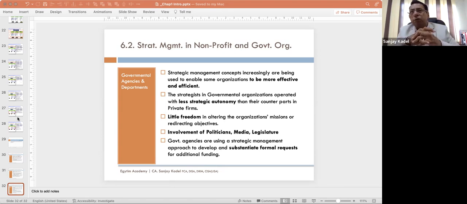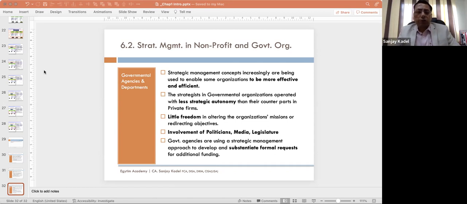Now, what to do with this? When a company has different businesses or various products and kinds of services, it cannot make a strategy for each such product. It will become very impractical. So it is better to group them into certain clusters, certain categories, and then analyze those categories.